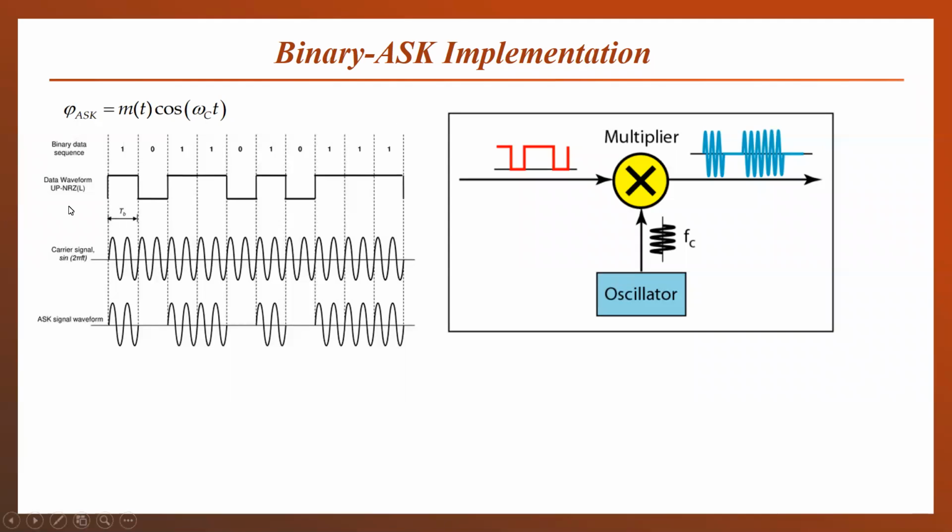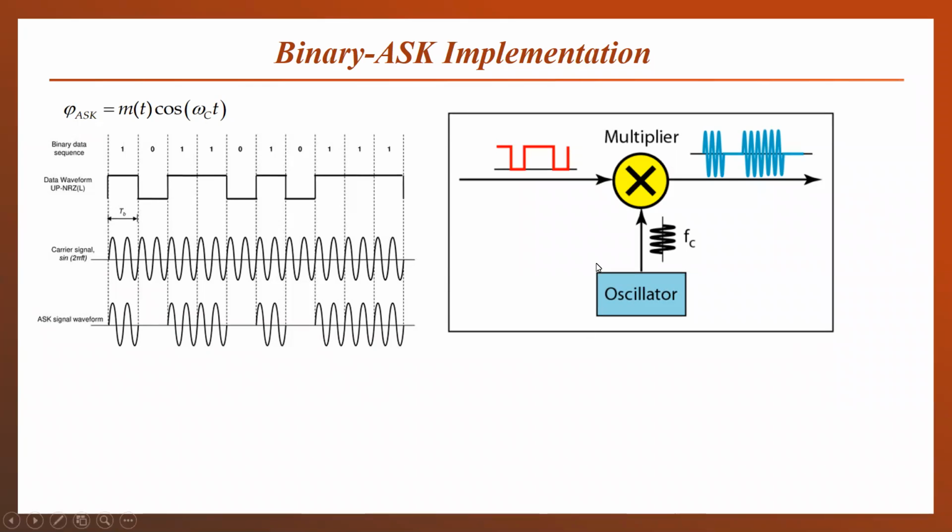So unipolar NRZ encoding is used here to convert our bit sequences into the electrical form. For the one, a higher voltage is allowed to pass, and for the 0, zero volt is taken here. So when we multiply this bit sequence with our carrier signal, we will get our ASK signal waveform. For the one, the carrier signal is present at the output. For the 0, nothing will be present.